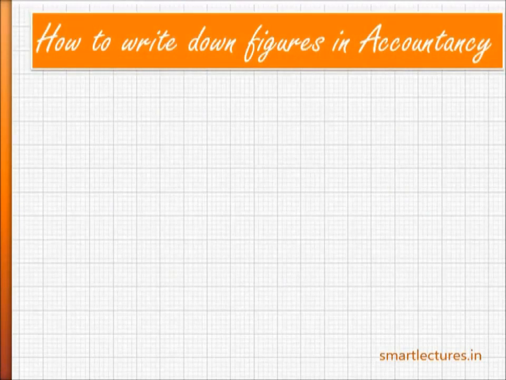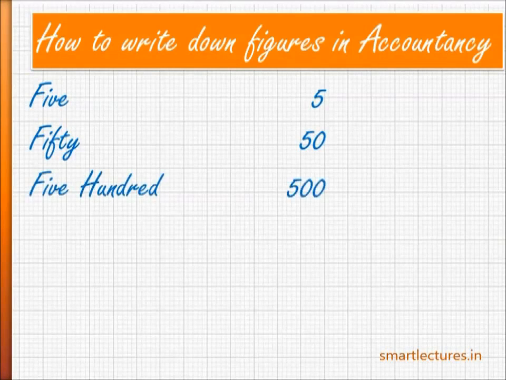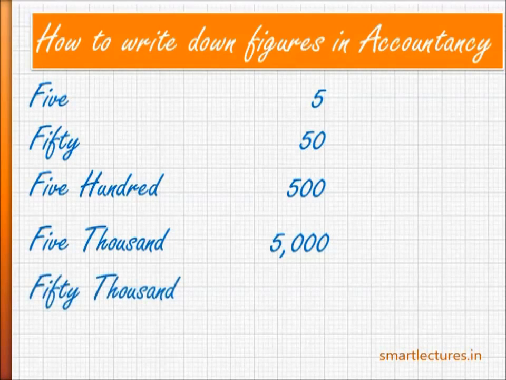One thing more, I would like to give you a reminder how to write down the figures or digits in your accountancy. And you should be very, very particular about it. Suppose you want to write down 5, simply write down 5. If you want to write down 50, then it will be 50. If you want to write down 500, then it will be 500. If you want to write down 5,000, then you will write down 5,000. If you want to write down 50,000, how will you write down? 50,000. If you want to write down 5 lakhs,